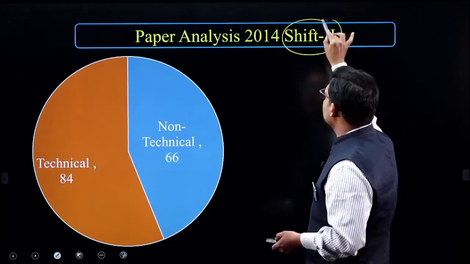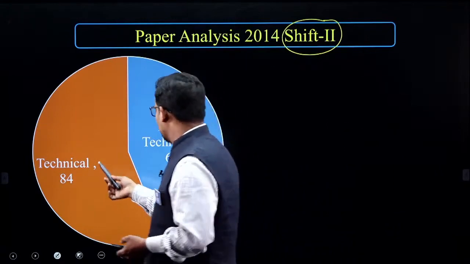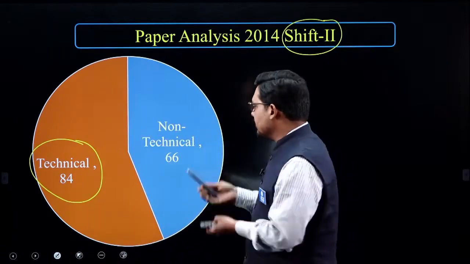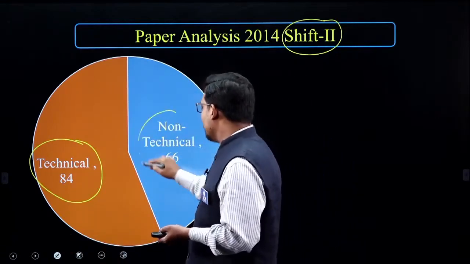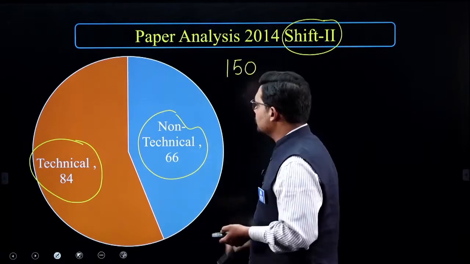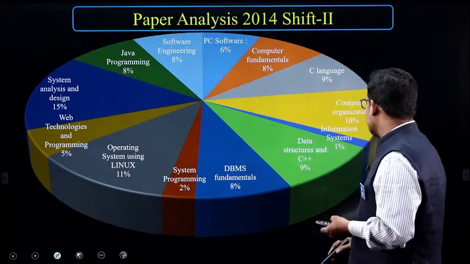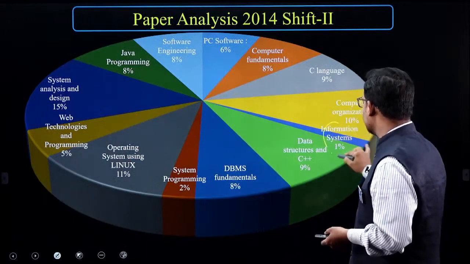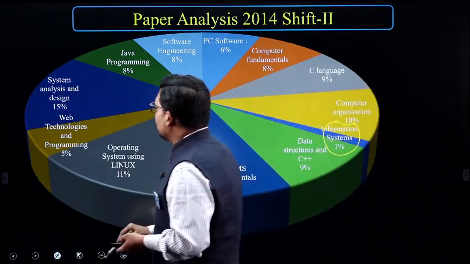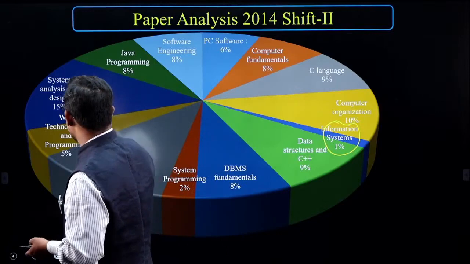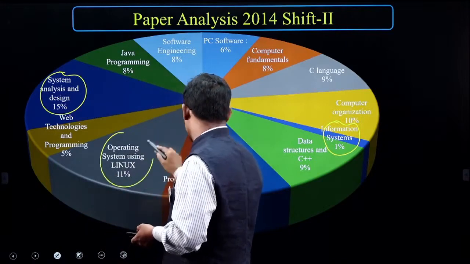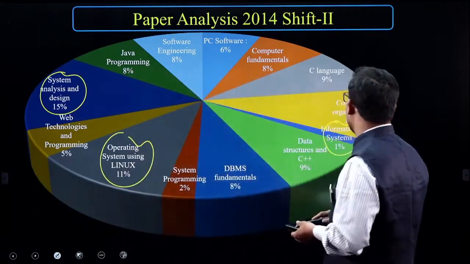Similarly, in shift 2, this paper says there are 84 technical questions, not 100, and we need to see the notification of that time, but since the paper is available, we can analyze it. Non-technical questions are 66, and this distribution is for the 150 questions. Again, let's analyze the weightage: information system is still 1%, system analysis and design is 15%, web technology and programming is 15%. Operating system is like 11%, that is fixed.